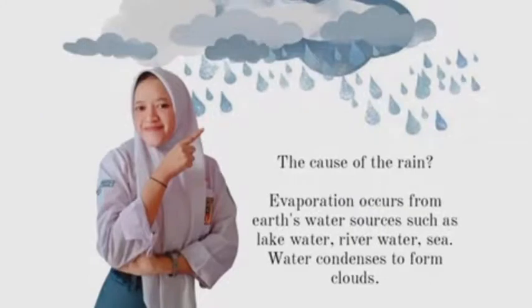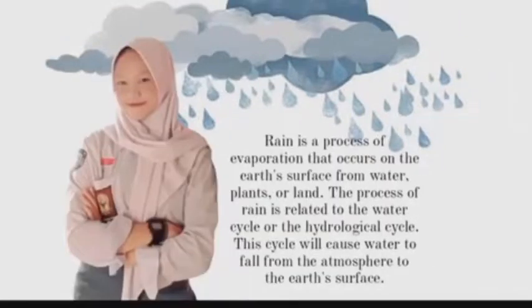The cause of the rain: evaporation occurs from Earth's water sources such as lake water, river water, sea water, condenses to form clouds. Clouds containing water gradually get heavier so that water falls to the earth in the form of rain. Rain is a process of evaporation that occurs on the Earth's surface from water, plants or land. The process of rain is related to the water cycle or the hydrological cycle. The cycle will cause the water to fall.